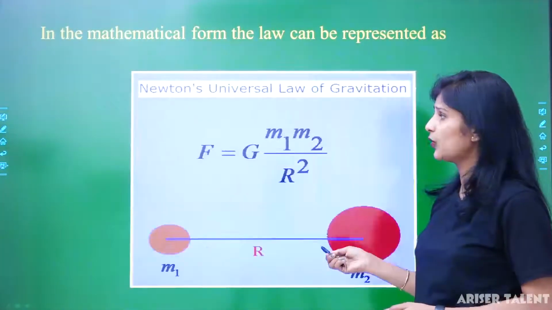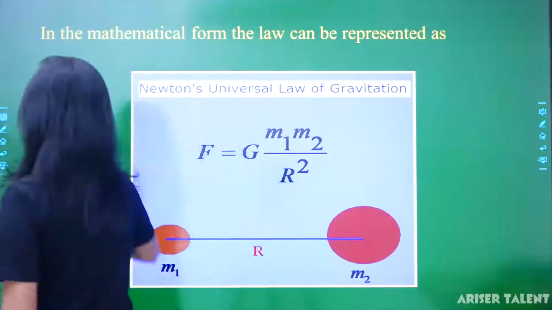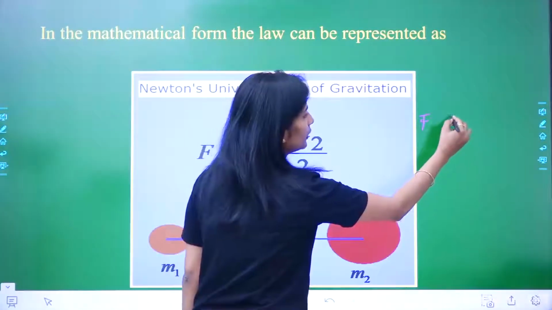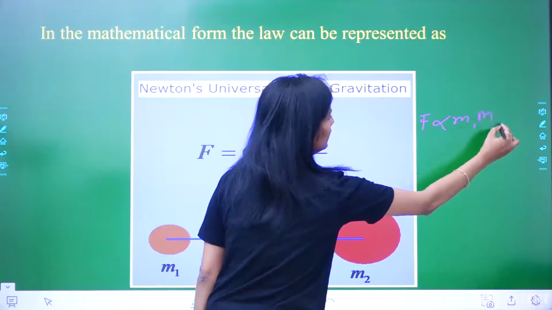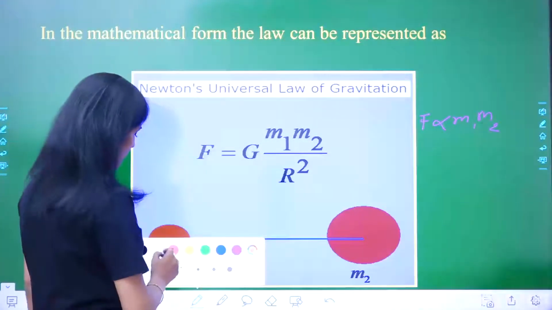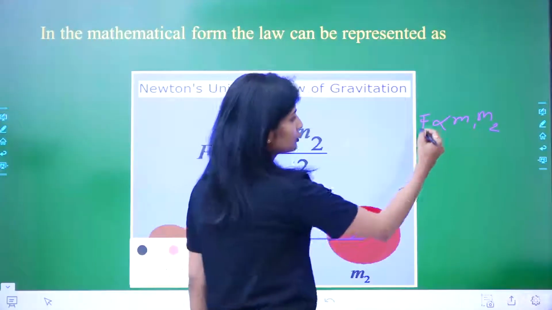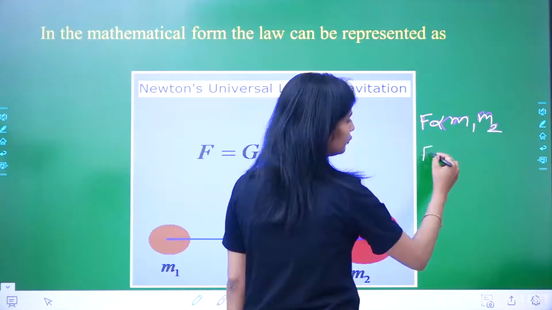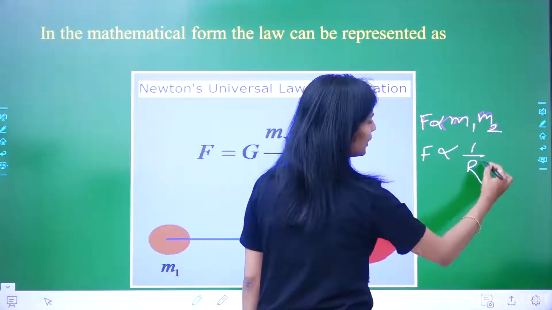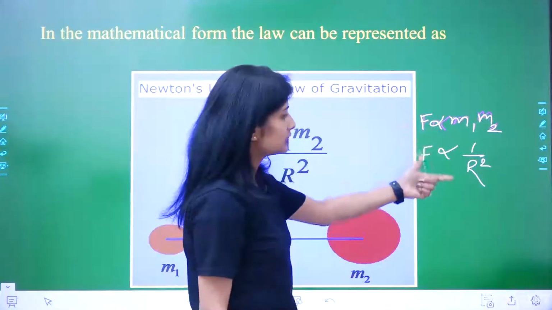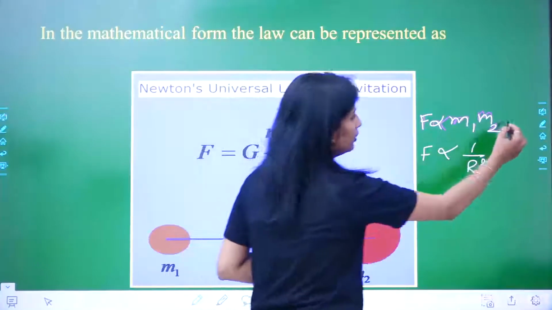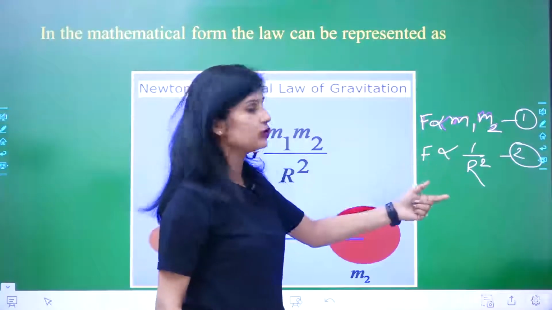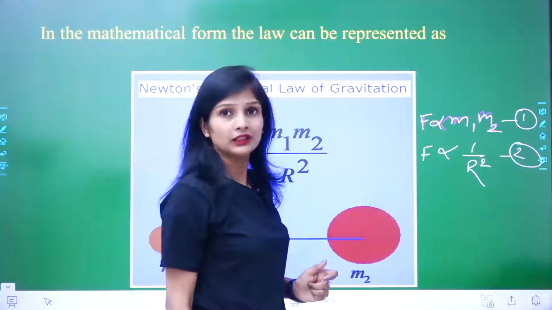So, according to the definition, F will be directly proportional to m1 and m2. What are m1 and m2 over here? They are masses. F is directly proportional to m1 and m2, but inversely proportional to the square of the distance. So force is related to the masses and also to the distance between them.